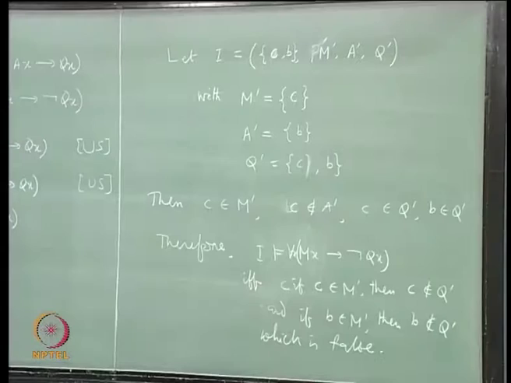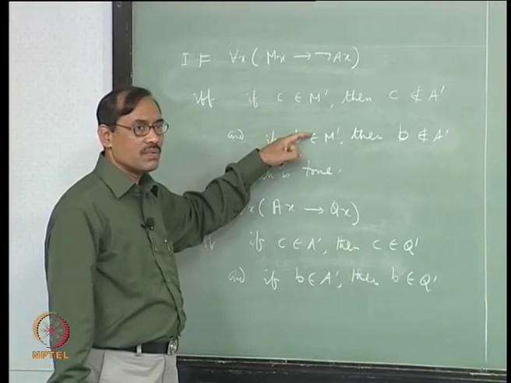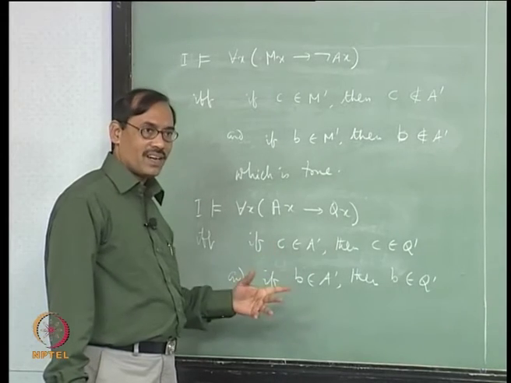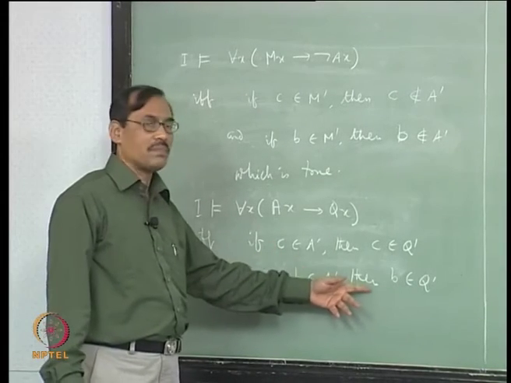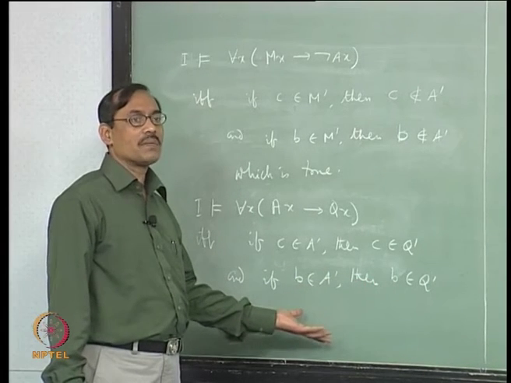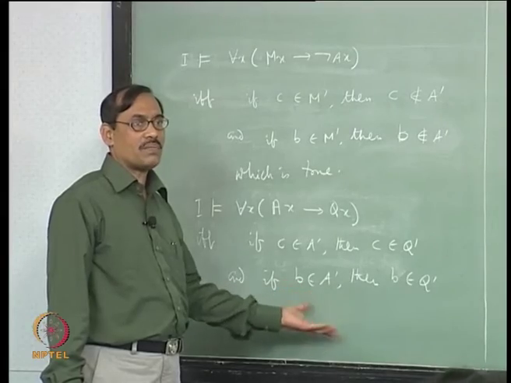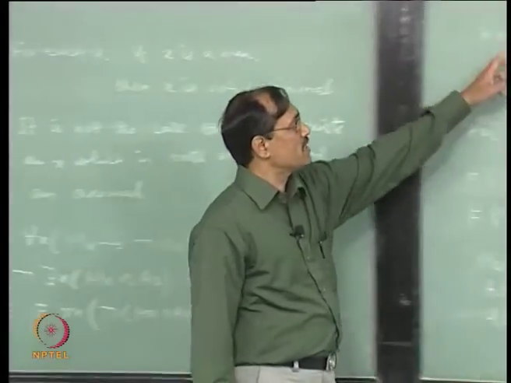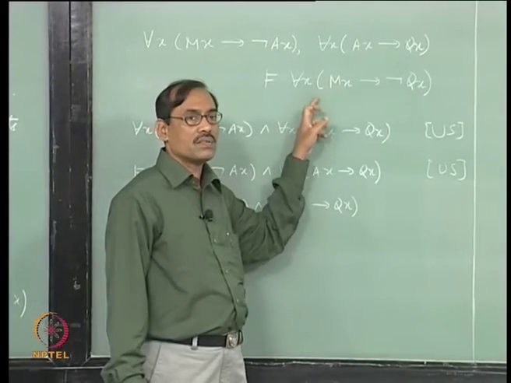In the second one there is no Q, so it holds as earlier. Now, the third one, if B belongs to A prime, then B belongs to Q prime, that now holds. So, now it is all right, the interpretation is correct, right, it serves our purpose. So, we have shown that this interpretation satisfies both the premises, but not the conclusion.